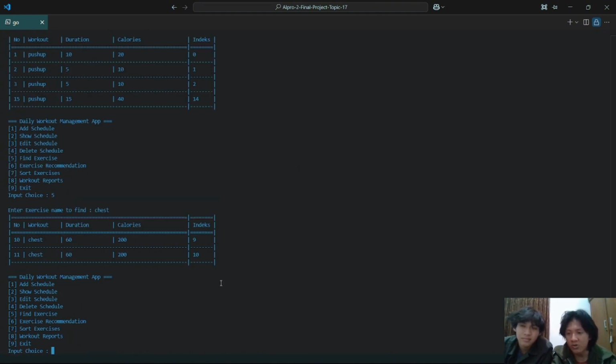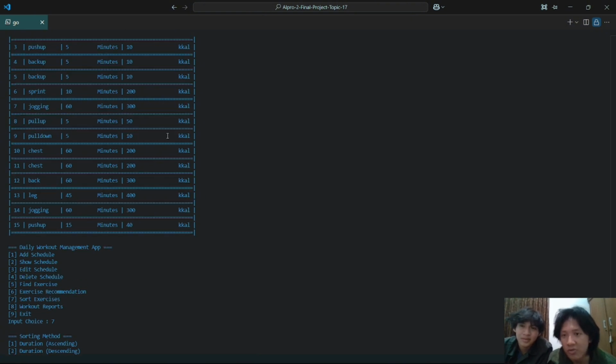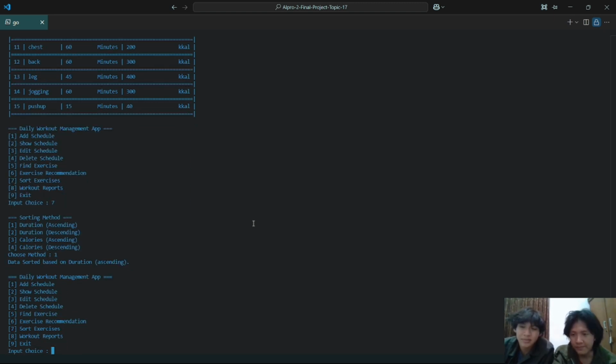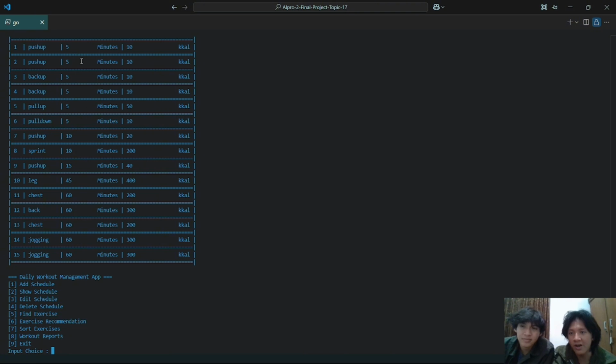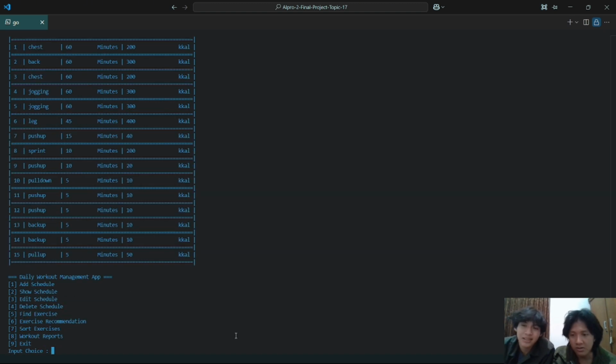Next, we want to sort the exercises. We will show it first again. For instance, you want to sort this ascending by duration. The smallest duration here is 5, so the 5s will be at the top of the table, here, all the 5s. And if descending, they will be at the bottom, and then the 60 is at the top.